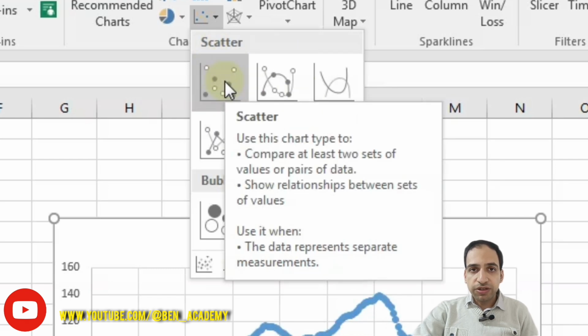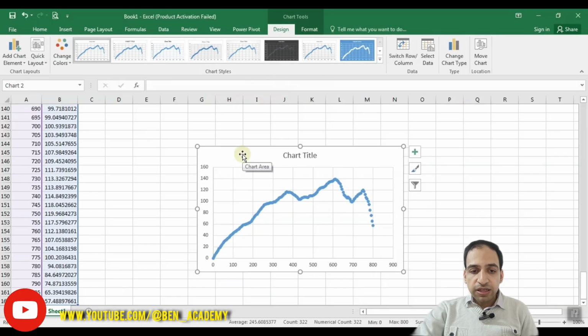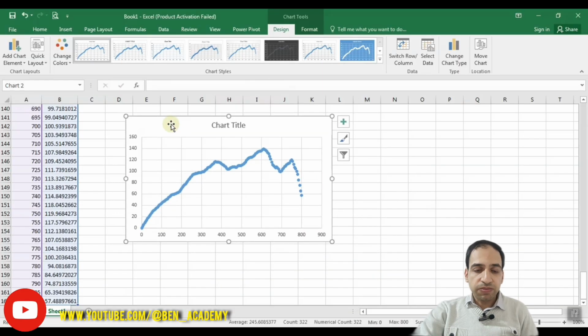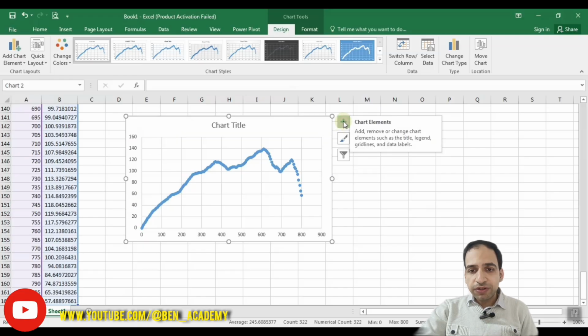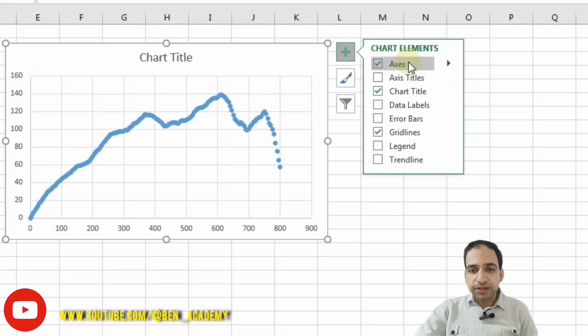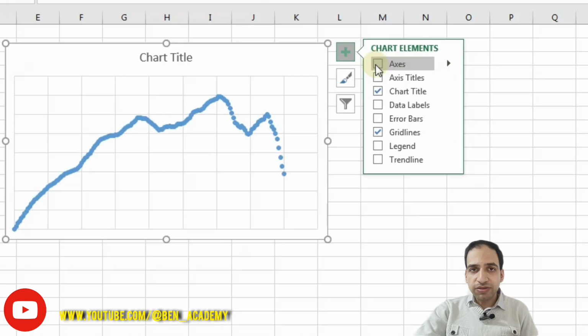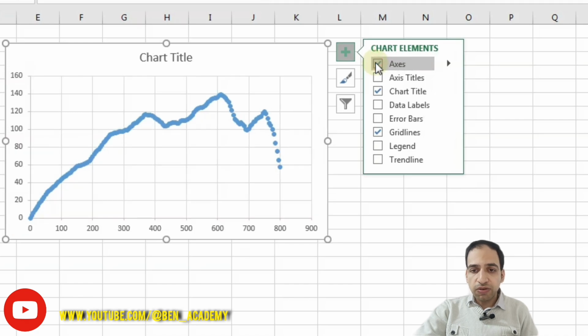We now first prefer to draw as points like this. In this way, you can see that the diagram is drawn by default. First, you can see a plus button here. If you click on it, you will see something here. The first one is related to axes. Now axes are selected, and if you deselect it, you will see that the axes will be removed from your scatter data. In some cases, you may prefer to not show the axes, but in most cases, we need axes, so we now prefer to show them by selecting them.